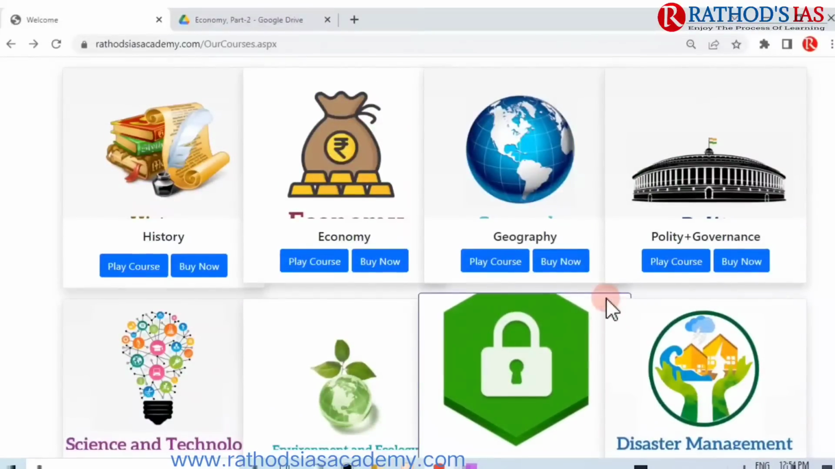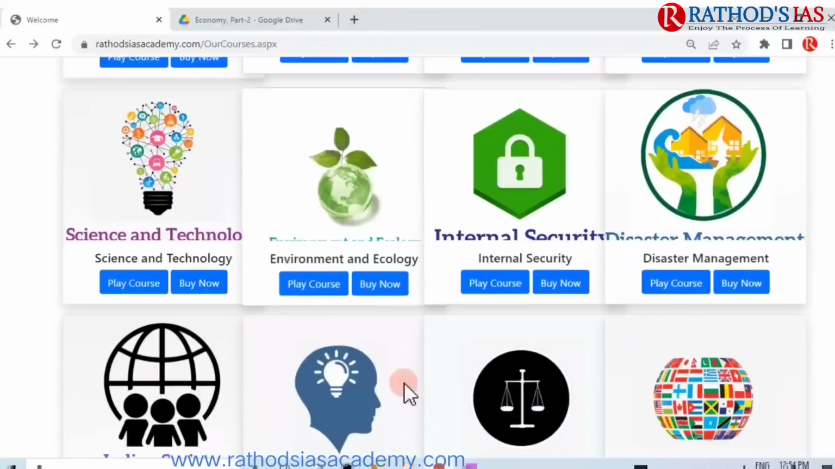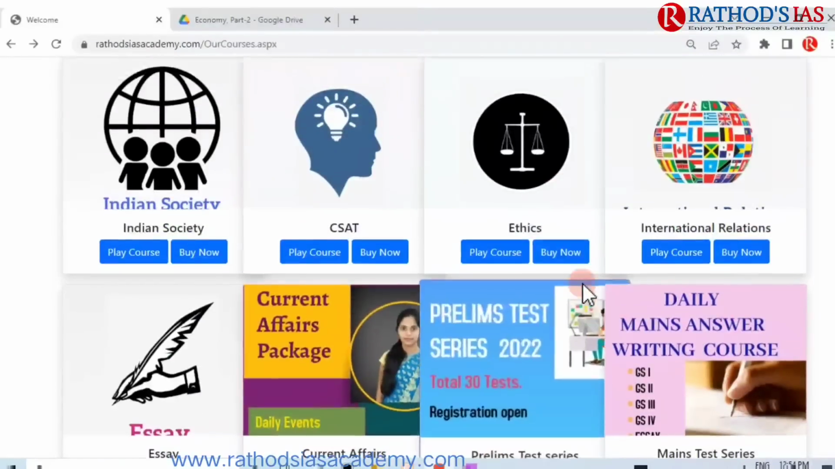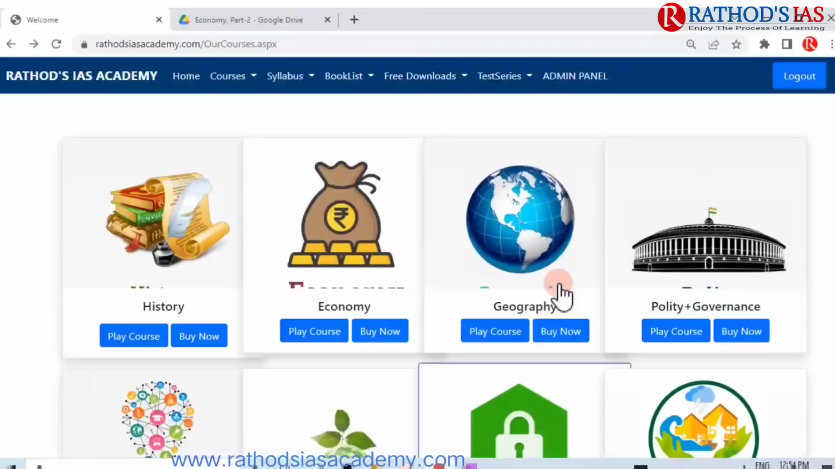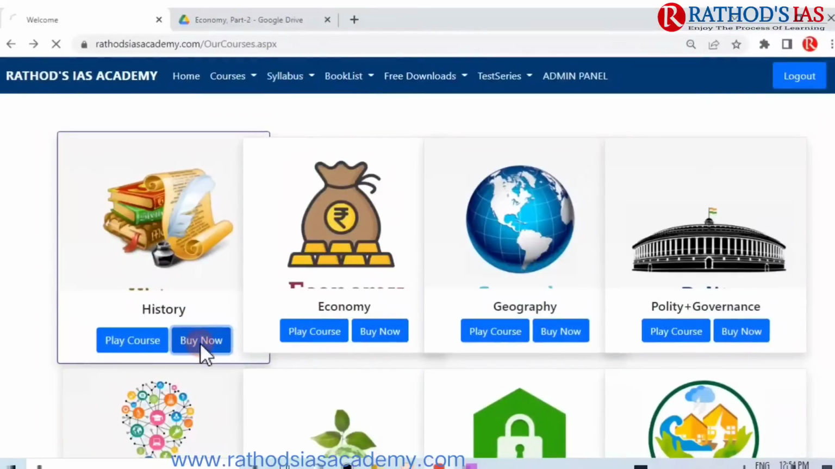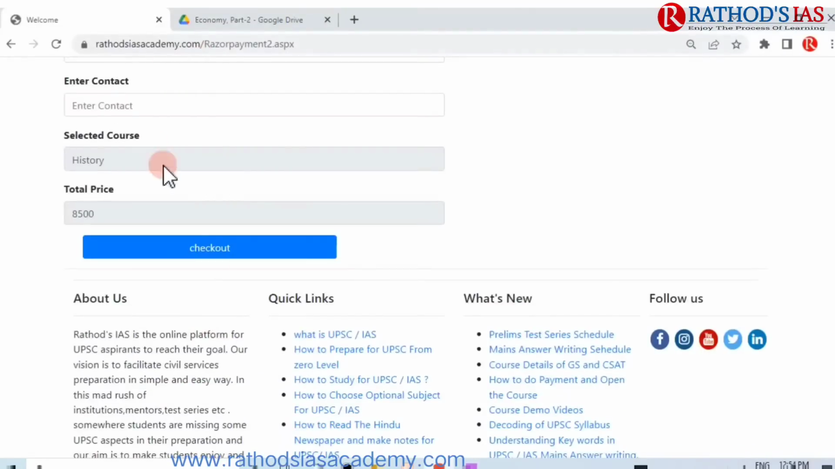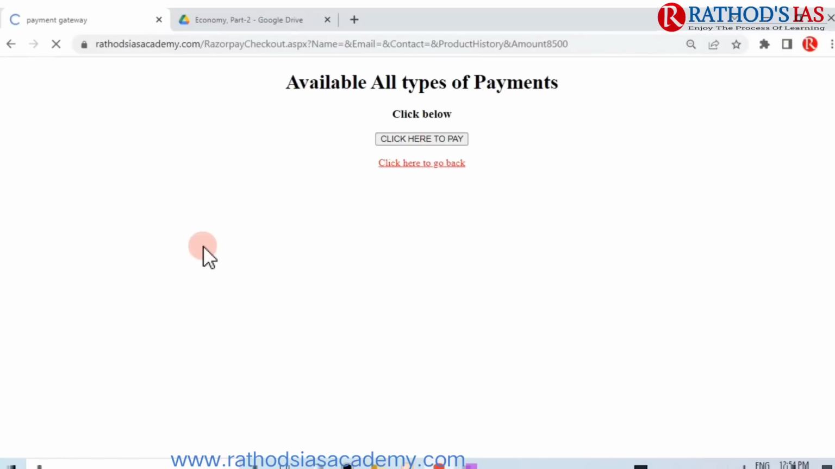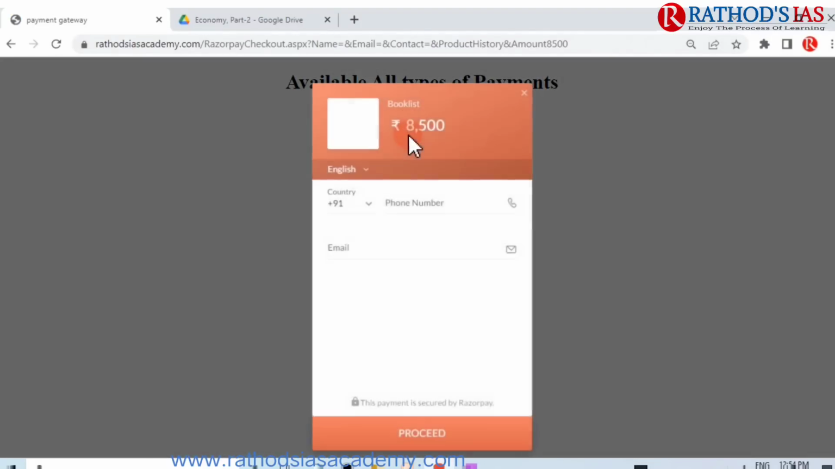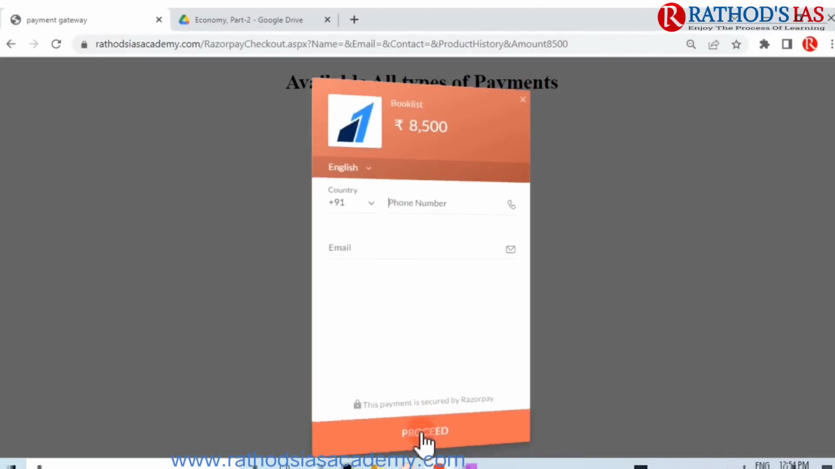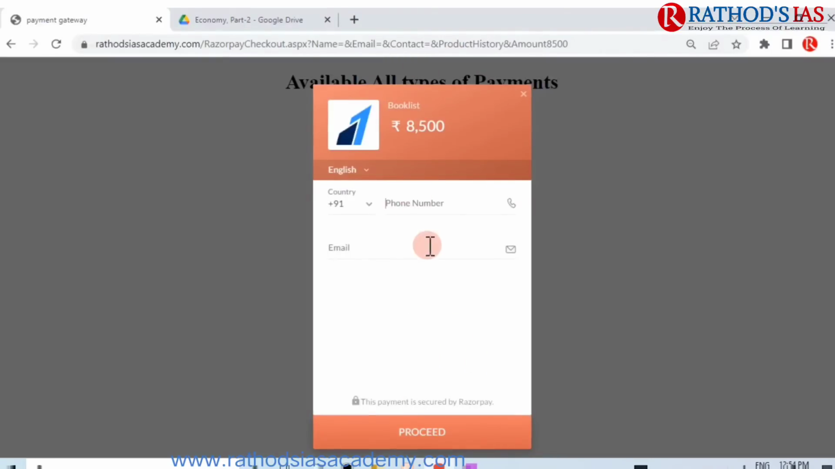So these are the courses whose demo videos you can watch, and once you are satisfied, click on the buy now button. After that you need to enter some details. Later you can click on proceed, give your mobile number and also email ID, and finally you can use the Razorpay payment system for purchasing these courses.